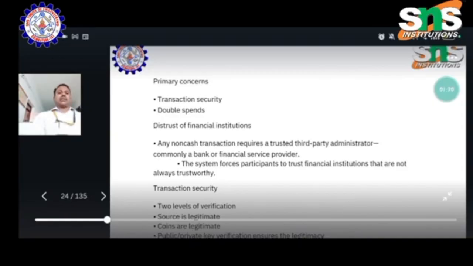Transaction security plays a vital role when we do a transaction. It is important to us. If security is not sufficient, we cannot do any digital transactions. What is double spending? Sometimes, due to network issues and connectivity problems, a transaction gets processed twice.